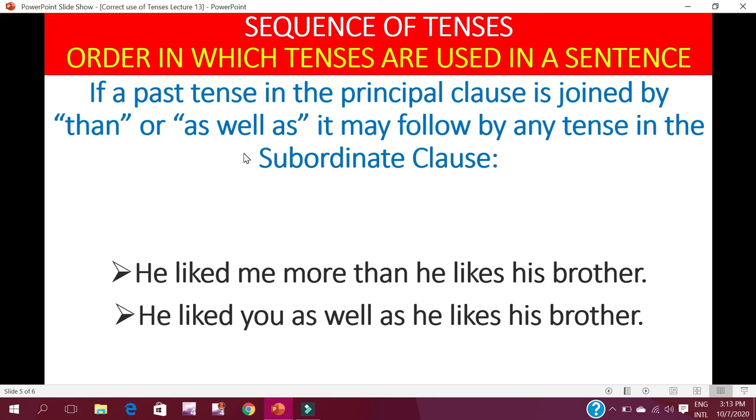There are two situations when we can use present or any tense in the subordinate clause: when there is a universal truth, or when we use the conjunction than or as well as.